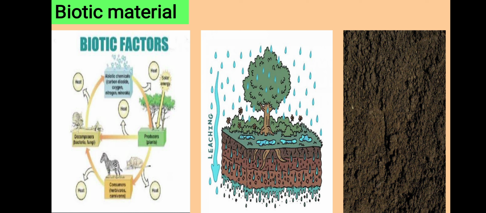In that powdery material, roots of plants, leaves of plants, and some remains of dead animals are added. Due to microorganisms, they decompose into small particles. It is known as humus. I think you learned the information about humus in science. Yes or no? Yes, exactly right.